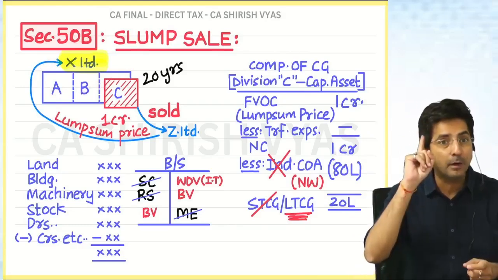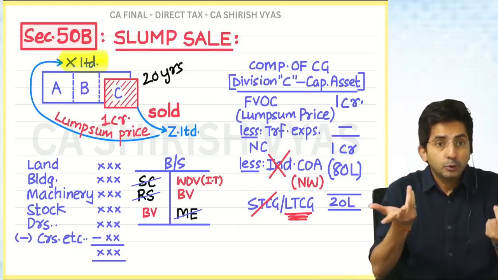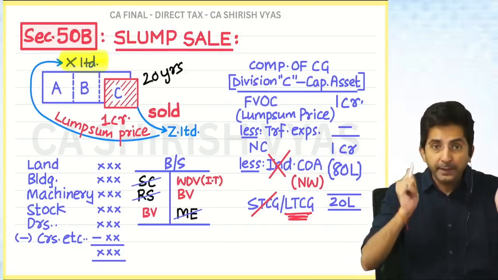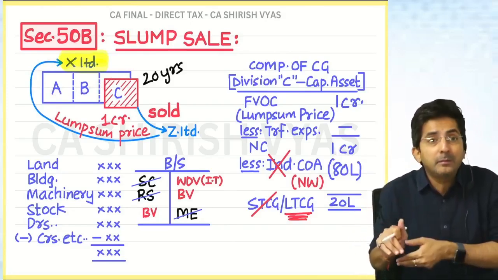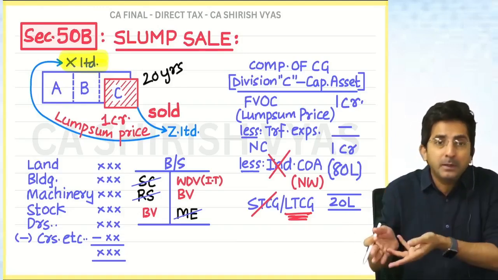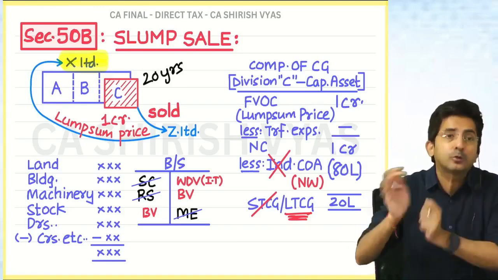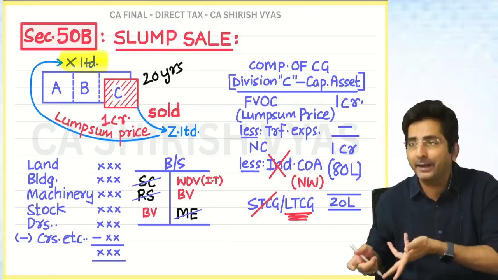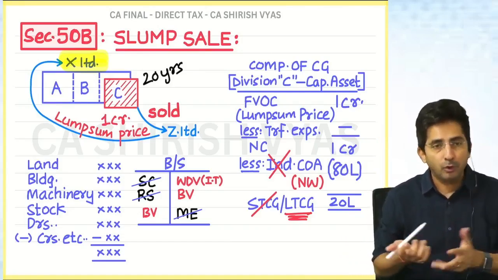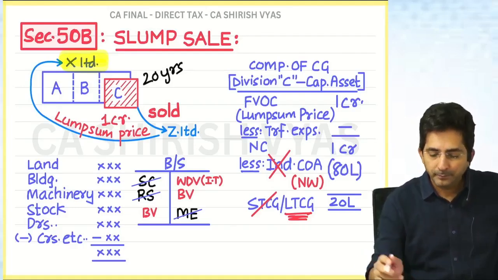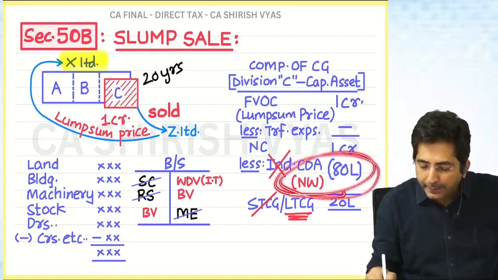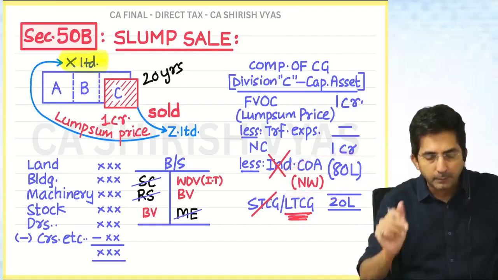So short term is taxed at the regular rate, which is big. But long term, before the budget it was 20%, which was also less, and after the budget it is still less, 12.5%. So long term is beneficial. I was asking, how do you calculate net worth? Repeat, I want to explain some more points.